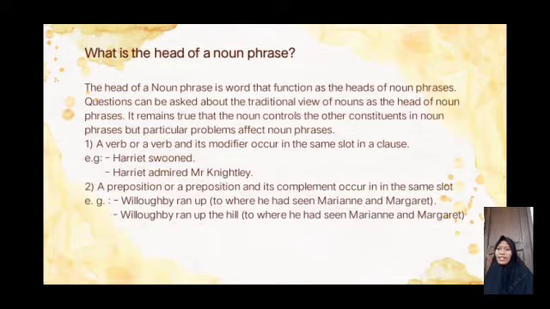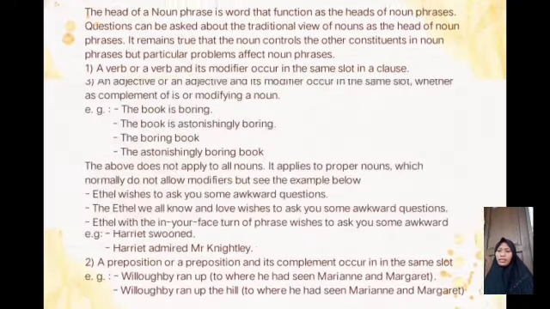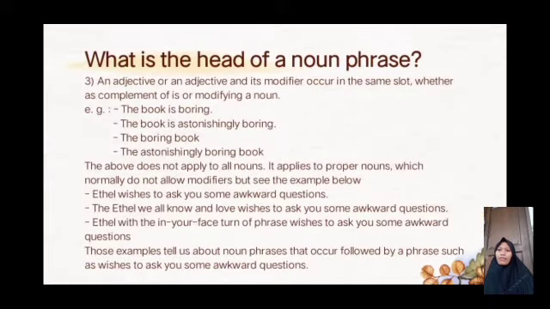The first one: a verb, or a verb and its modifier, occur in the same slot in a clause. For example, Harriet soon admired Mr. Knightley. The second one: a preposition, or a preposition and its complement, occur in the same slot. For example, Willow ran. The second example, Willow ran up the hill. The third one: an adjective or an adjective and its modifier occur in the same